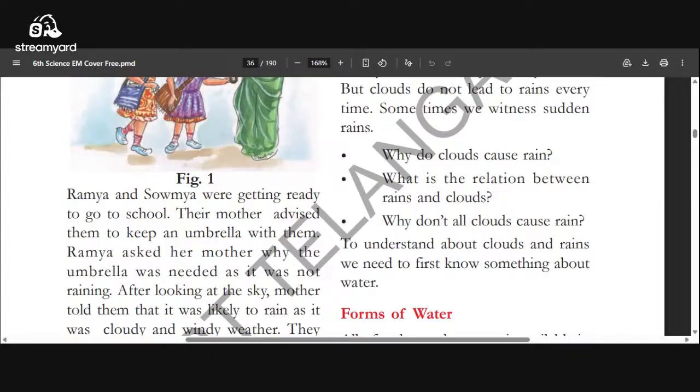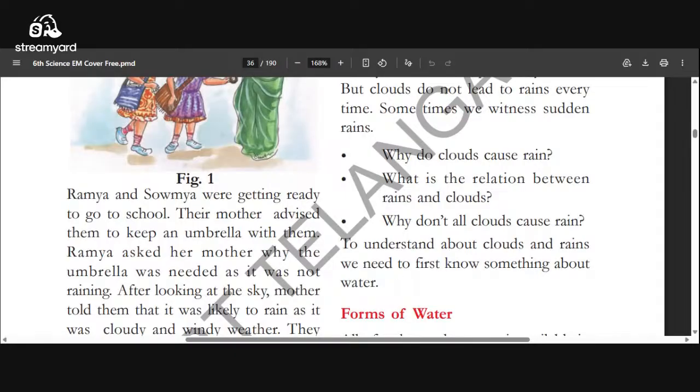Why don't all clouds cause rain? Sometimes there are some clouds, but in that less water vapor is there. That water vapor is unable to change as water because it didn't contact the cool air, and that will not change as a water drop, and will not fall as rain.